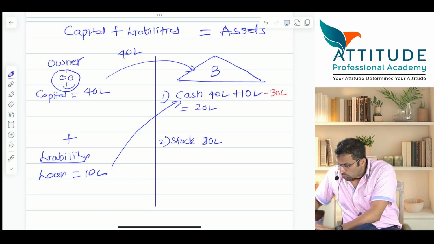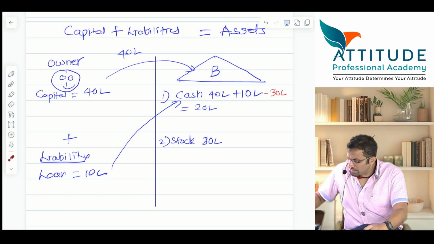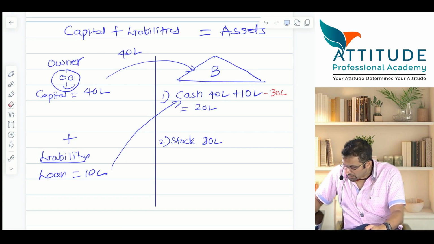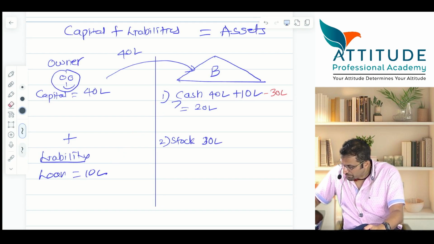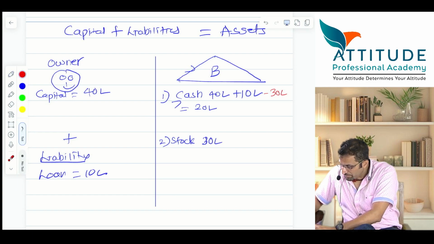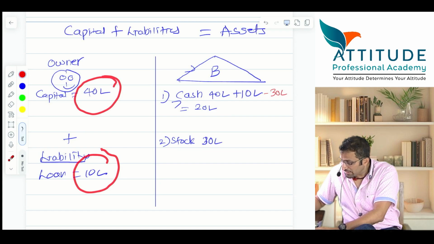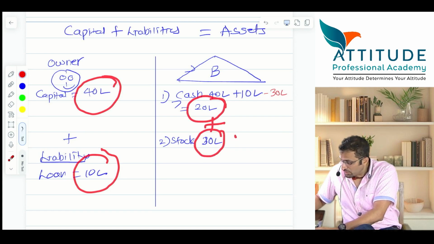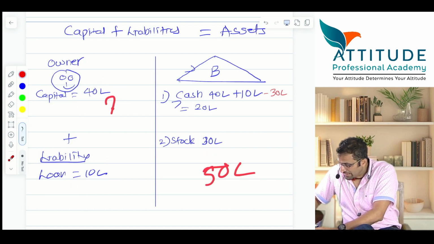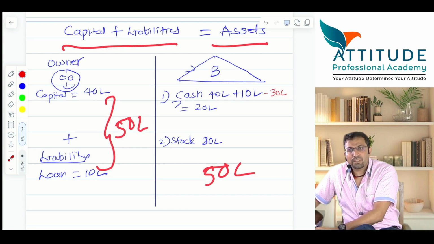Is it equal? Now will the accounting equation tally? Tell me. 40 lakhs plus, tell me, is equal to assets, cash as well as stock. Both together make 50 lakhs. So here it is 50 lakhs and here put together is also 50 lakhs. So this equation is holding good. Is that clear? Easy? All of you are able to understand?